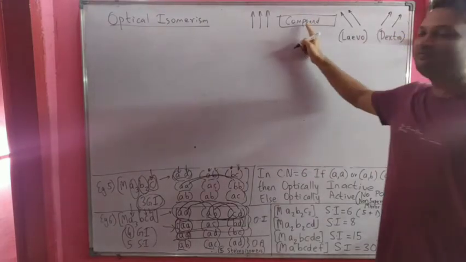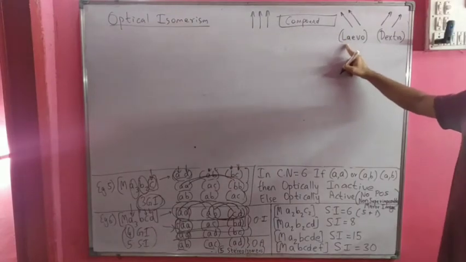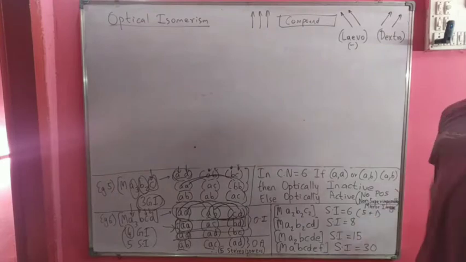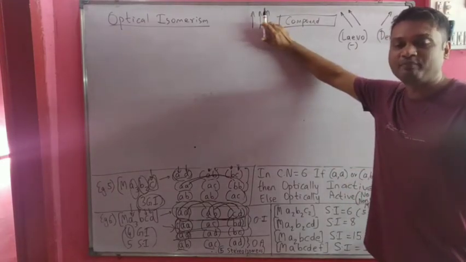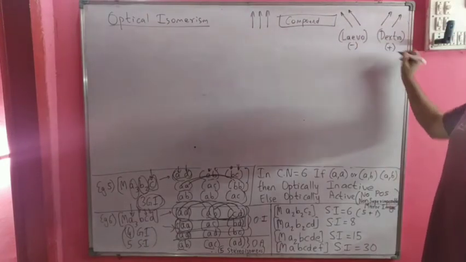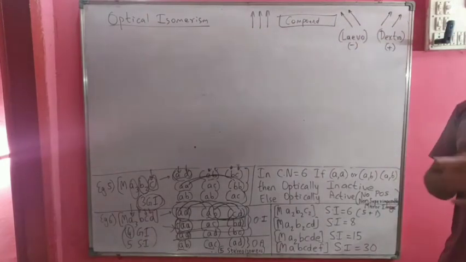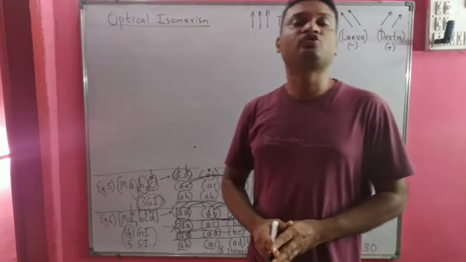The compound which rotates plane polarized light towards the left side is called levo compound, which is denoted by negative sign, and the compound which rotates this plane polarized light towards right is called dextro compound, which we denote by plus sign. So this is what is optical isomerism.